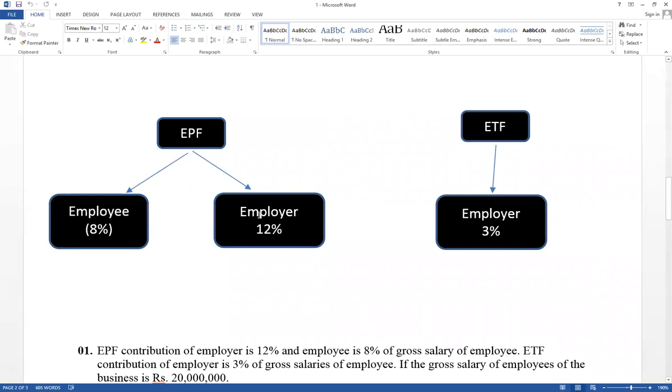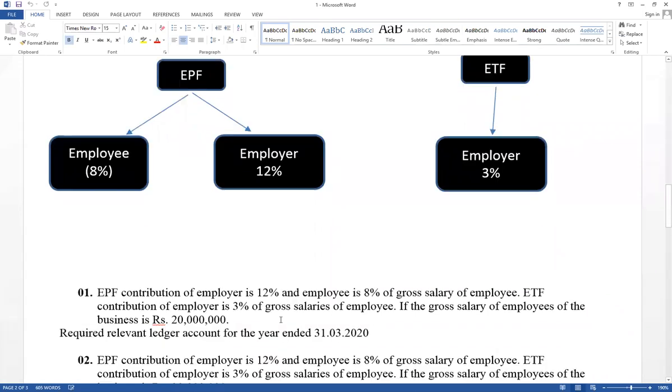Employee 8%, employer 12%. You cannot reduce this, but it can be more than this. Sometimes it has given 10% and 15%. But this is a legal requirements. 8% and 12%. ETF only employer 3%. You cannot go below this, but the percentage can be increased. Sometimes it has given in the paper employee 10% and employer 15%. And ETF it has given employer 5%, sometimes it has given. But this is a legal requirements.